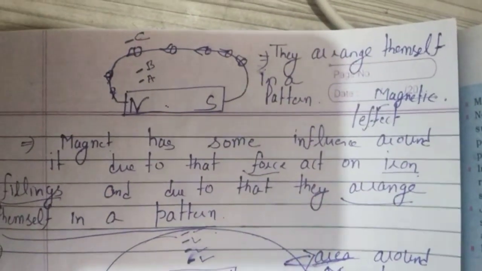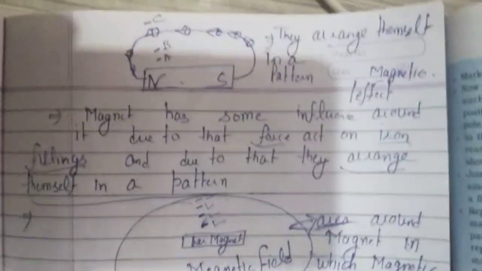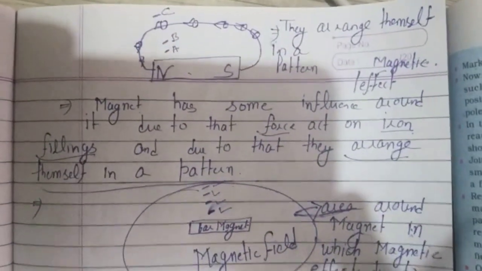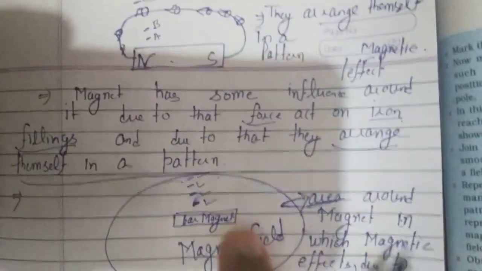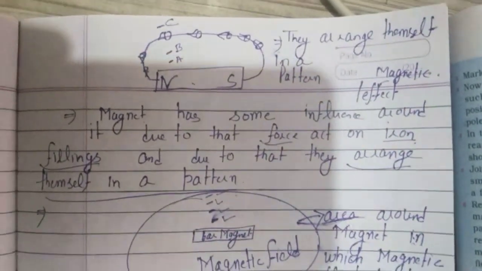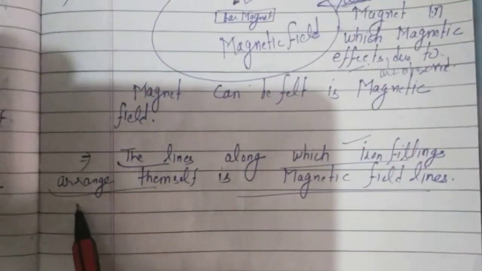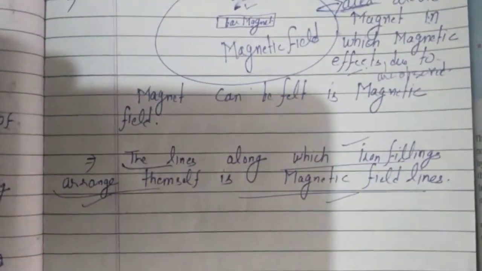We will read about what information is provided by these magnetic field lines. That means a magnet has two things around it: first is magnetic effects and second is magnetic field lines.